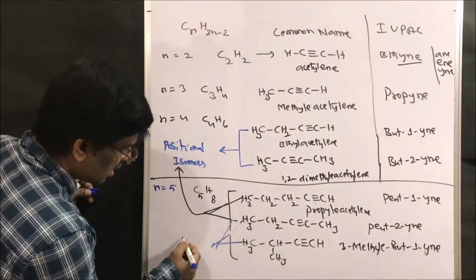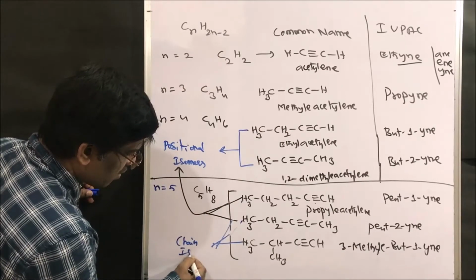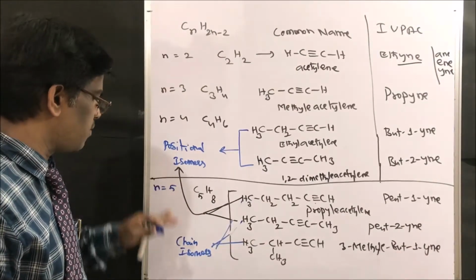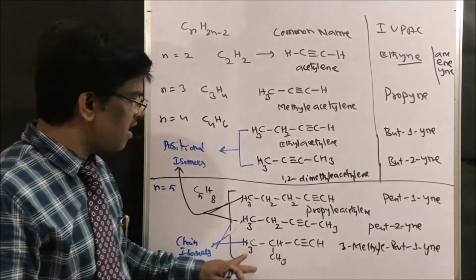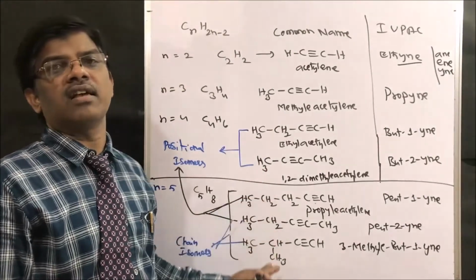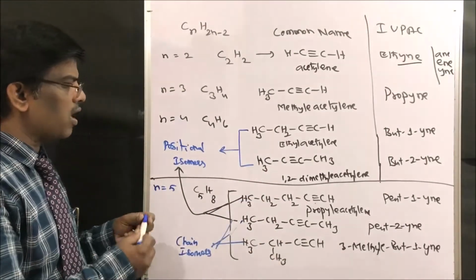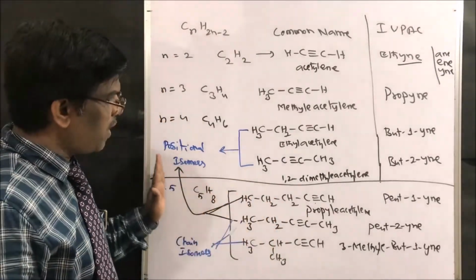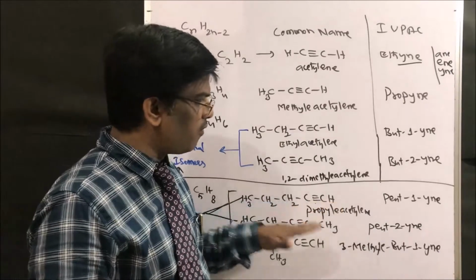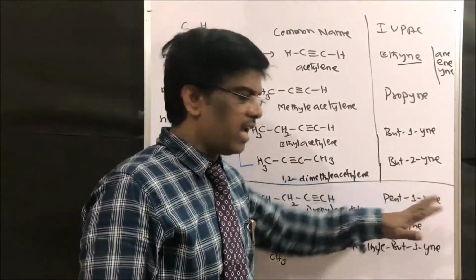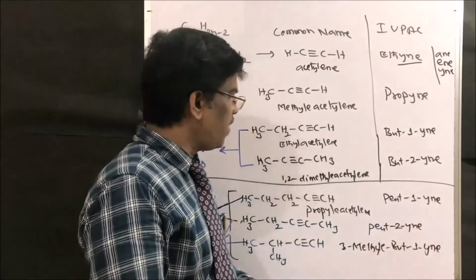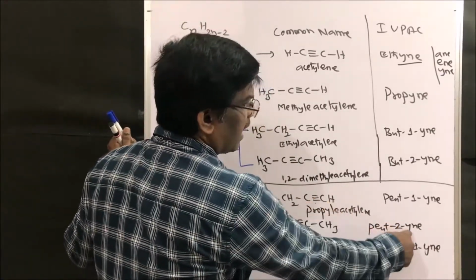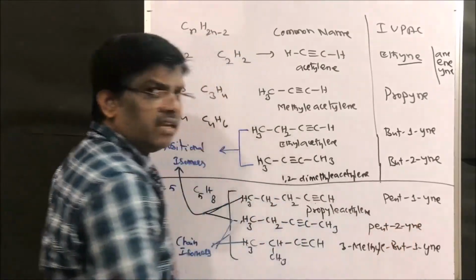I will explain position isomers and chain isomers in detail in isomerism. Here just learn these are chain isomers. Since the triple bond can exist anywhere in the chain, based on the position of the triple bond we can give the name pent-1-yne, pent-2-yne. Wherever the triple bond is, give the number of that place and at the end write yne, right friends?